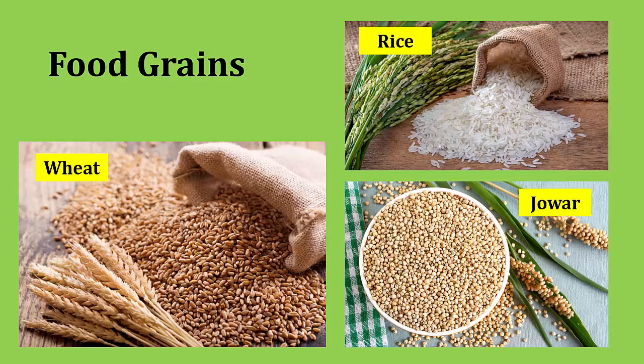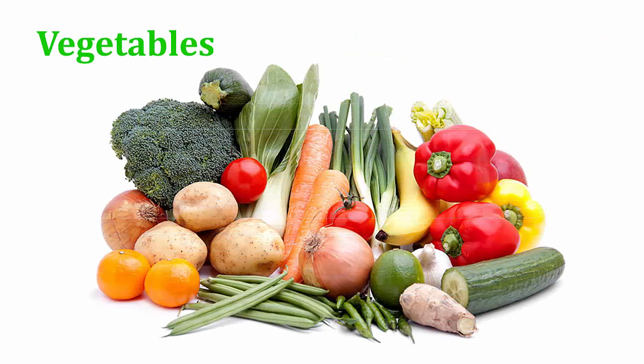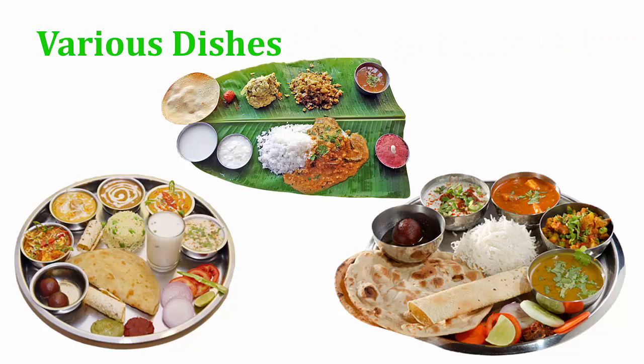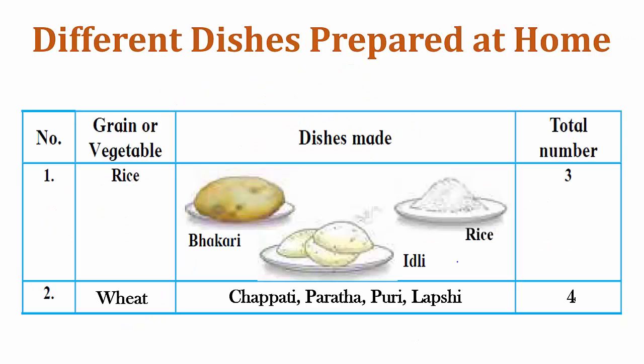Students, we use various food grains and vegetables brought from the market to prepare the different dishes in our meals. Let us complete the table given on textbook page number 36. Different dishes prepared at home. Rice. Dishes made: bhakri, idli, rice. Total number of items 3. Wheat. Chapati, paratha, puri, lapshi. Total number of items 4.